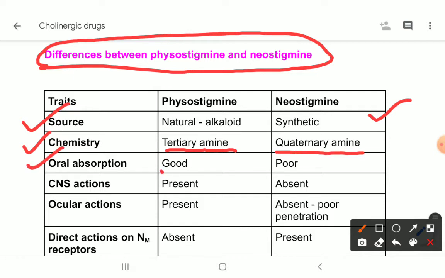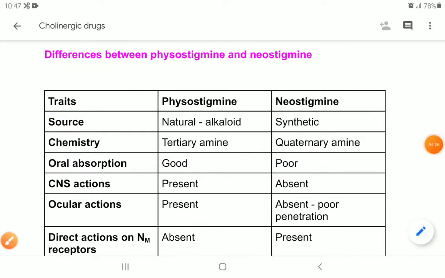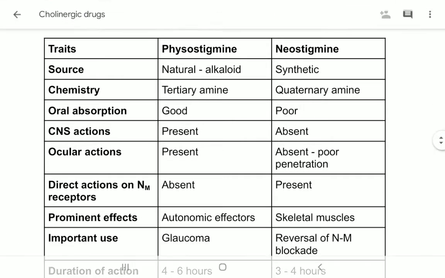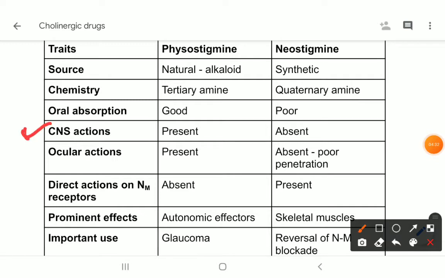Oral absorption is good for physostigmine and poor for neostigmine. The CNS action is present for physostigmine and absent for neostigmine, which is reasonable because one is lipid soluble and the other is water soluble. Then the ocular actions are present for physostigmine, absent for neostigmine.